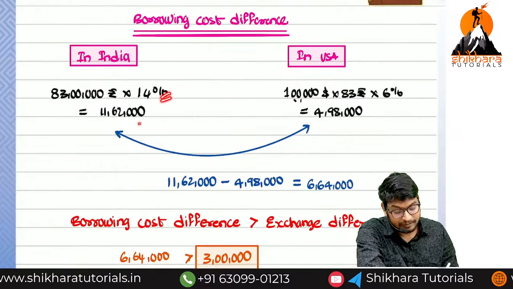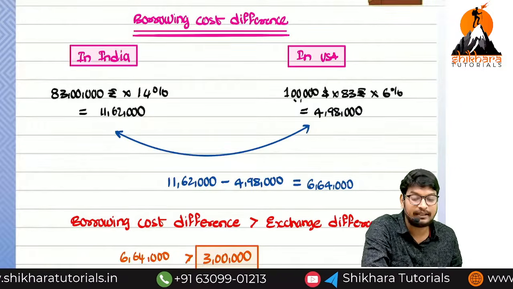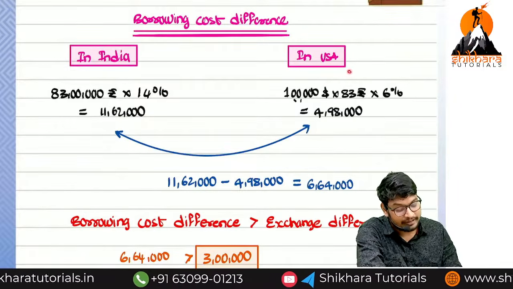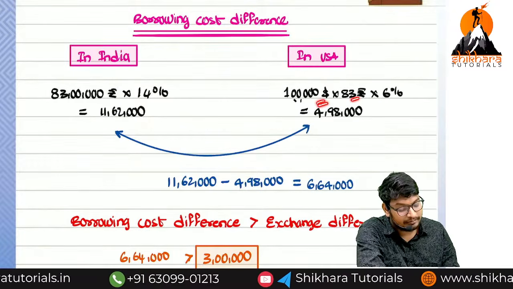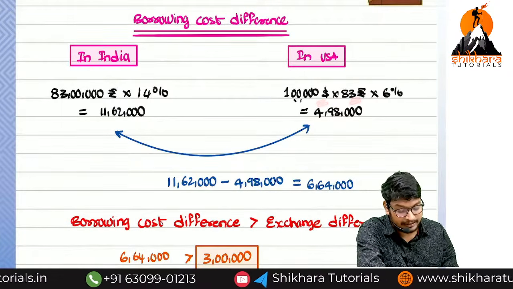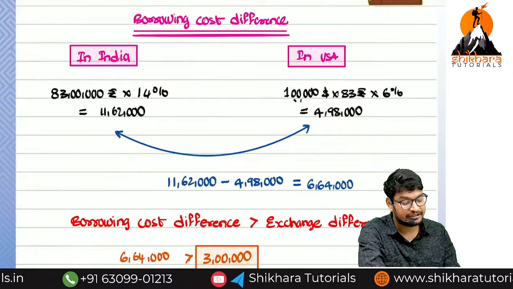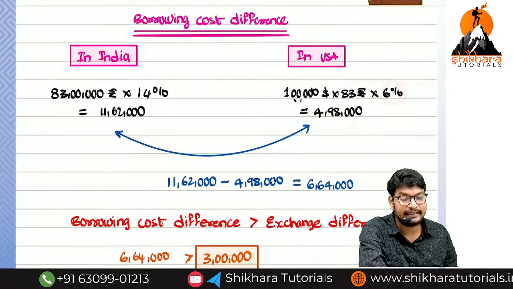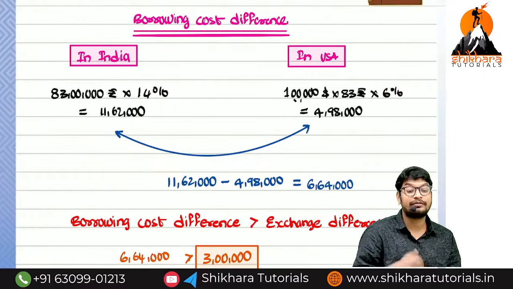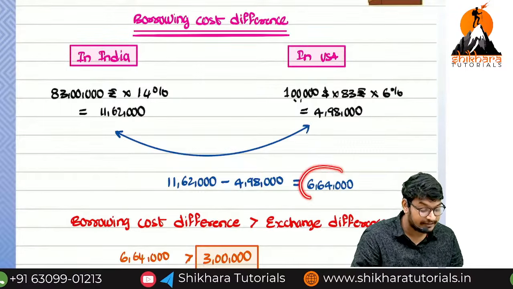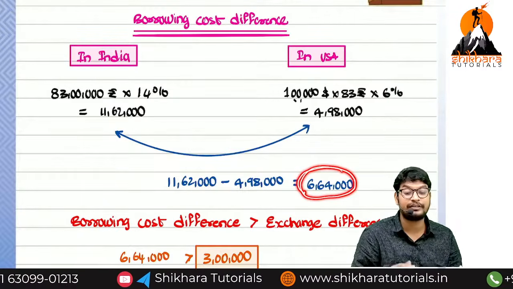Then what are we going to get? 83 lakh into 14%, that is equal to how much? 11 lakh 62,000. Here in USA, how much? $1 lakh. What is the closing rate? 83. Here also same. 83 lakhs into 6%, how much? 4 lakh 98,000. How much amount of interest are we going to save? 6 lakh 64,000. This much amount of interest we have saved.